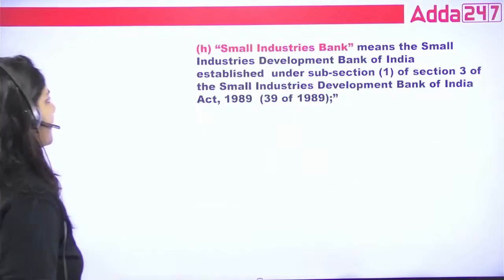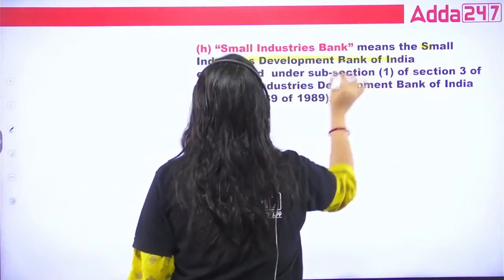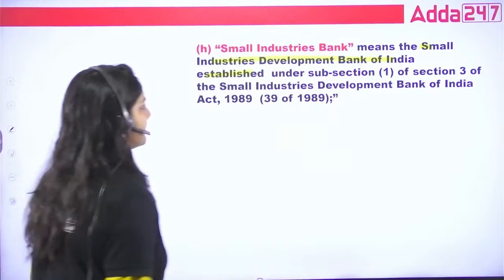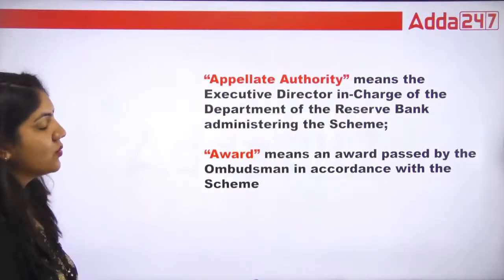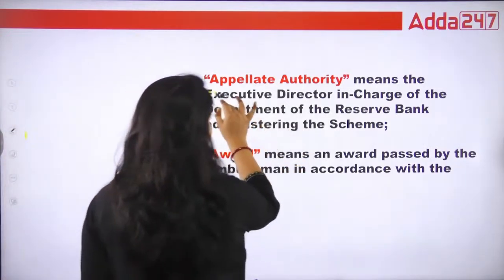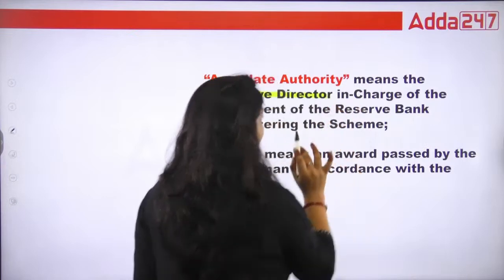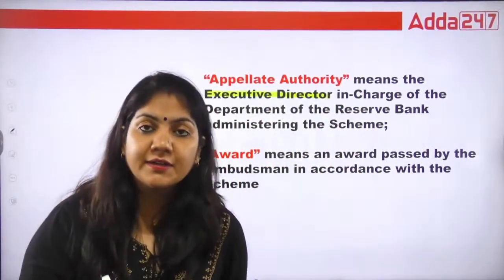Small Industries Bank, established under this act. This is your appellate authority. What is this? This is the appellate authority, which means the executive director. It means who is the appellate authority under the integrated ombudsman scheme.